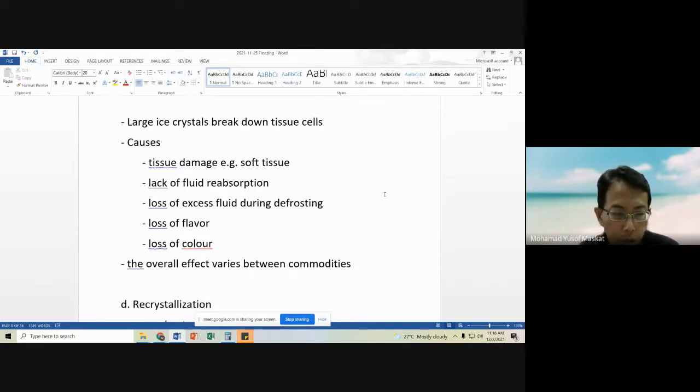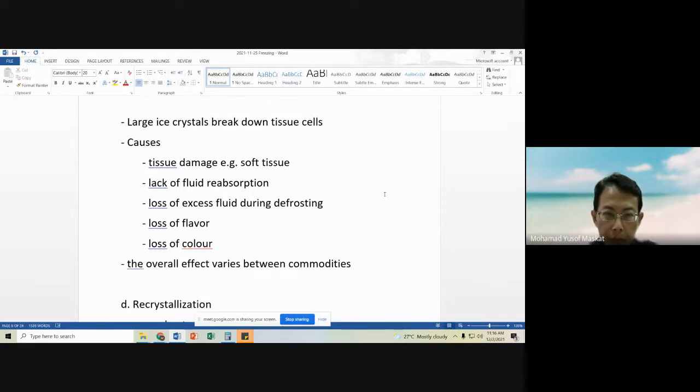So what we prefer is that when it is thawed, before we use the food product, we thaw it first, and then we would expect that when the ice crystals liquefy, all the water will migrate back to its original position, original location. If that happens, it will result in a food product with the same texture as before it is frozen.